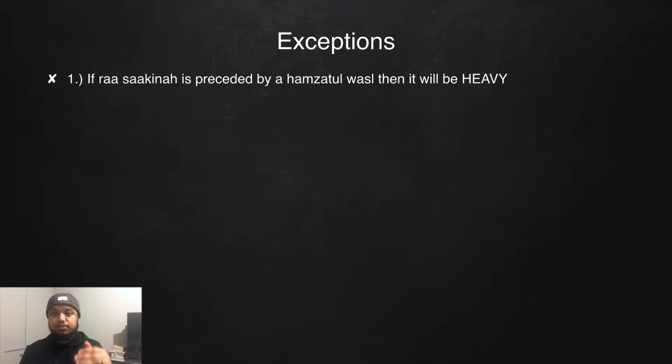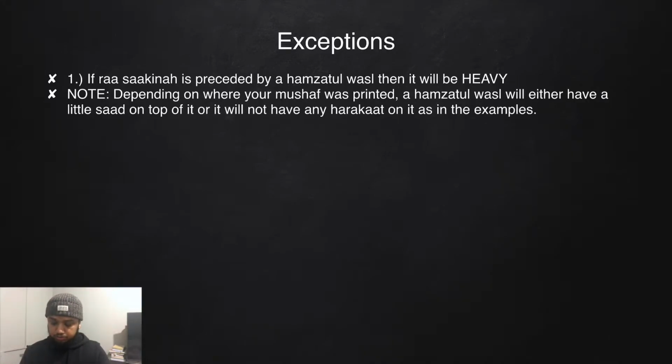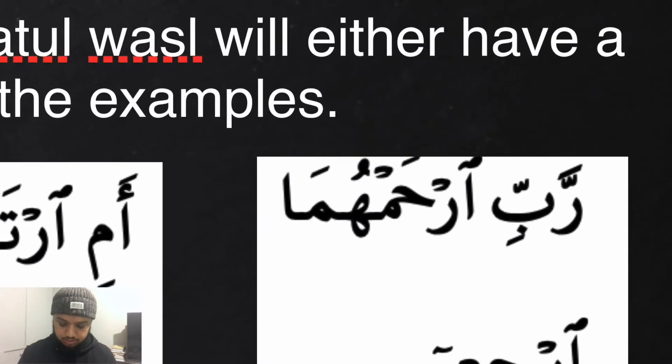So if ra is preceded by hamzatul wasl, then the ra will be heavy. It will always be heavy in this instance. Do note that depending on where your mushaf was printed, a hamzatul wasl will either have a little sad on the top, or it will not have any harakat on it at all, as we will see now in the examples. So let's take a closer look.